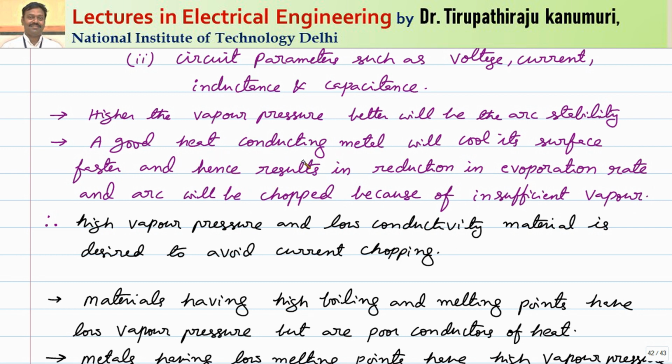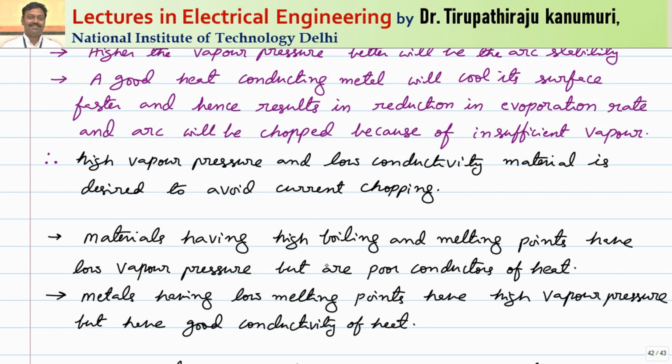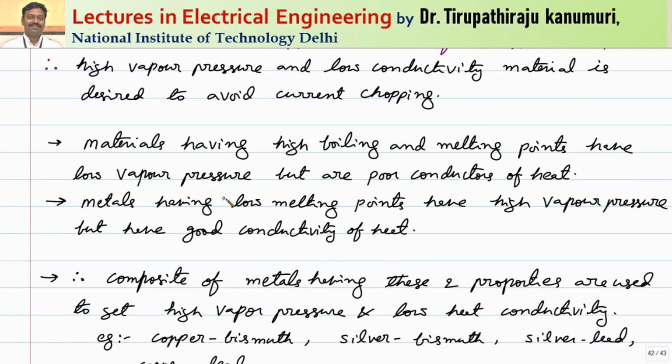That means the requirements of my material are high vapor pressure and low conductivity to avoid the current chopping. So we have to choose the material in such a way that it has this property. It is observed practically that the materials having high boiling and melting points will have low vapor pressure but are poor conductors of heat. That means the poor heat conductivity property is satisfied, but the problem is they produce very low vapor pressure, which have a high melting point.